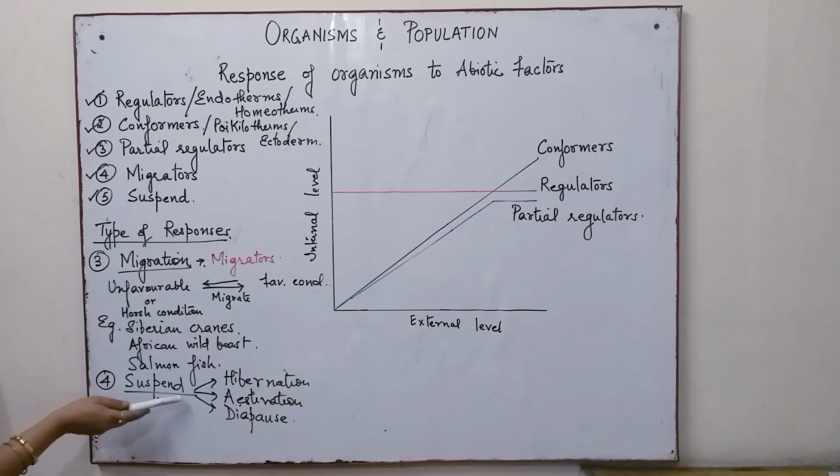Then we have the suspend type of activities, which is achieved by hibernation, estivation and diapause, in which the organism will suspend its physiological or metabolic activities, by reducing the heartbeat, the respiratory rhythm and various other activities to save energy, and on the return of favorable conditions they will bounce back to their normal self. So we see over here, these methods have enabled the organisms to survive in various kinds of habitat and ever-changing abiotic factors.